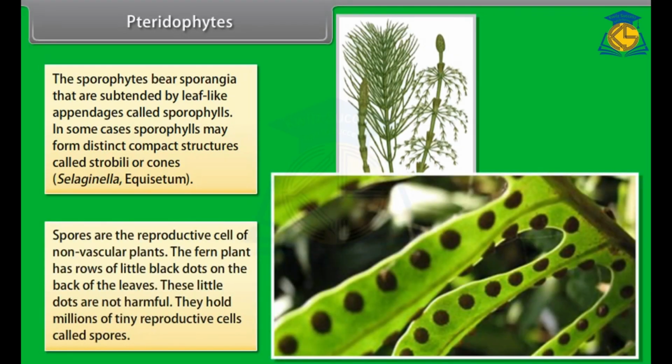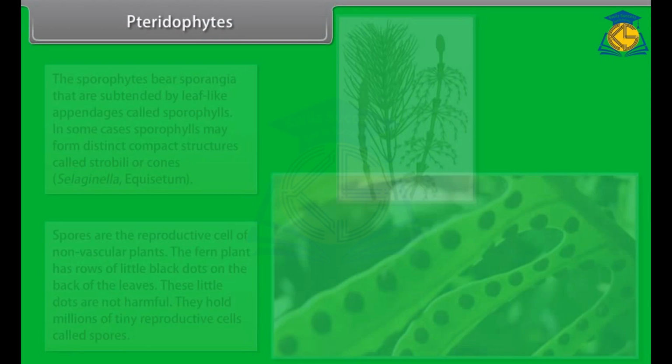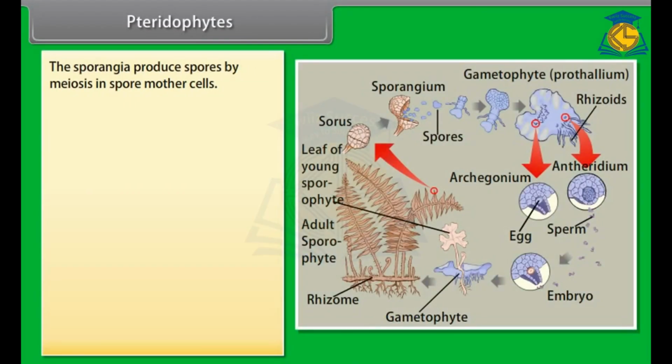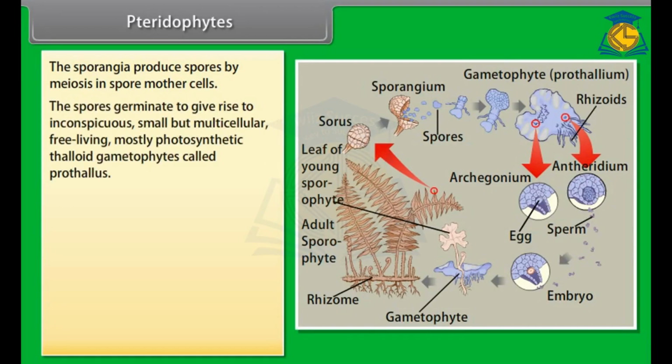Spores are reproductive cells of plants. The fern plant has rows of little black dots on the back of the leaves. These little dots are not harmful. They hold millions of tiny reproductive cells called spores. The sporangia produce spores by meiosis in spore mother cells. The spores germinate to give rise to inconspicuous, small, but multicellular, free-living, mostly photosynthetic thalloid gametophytes called prothallus.